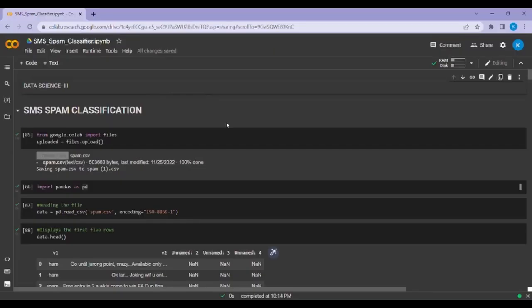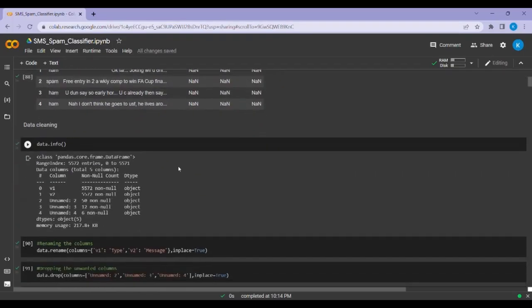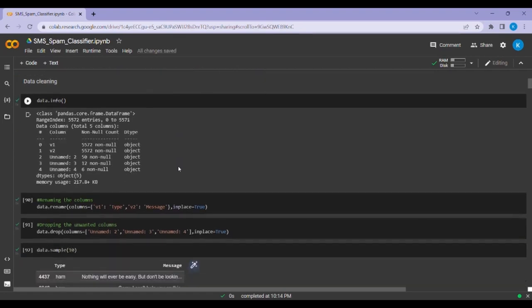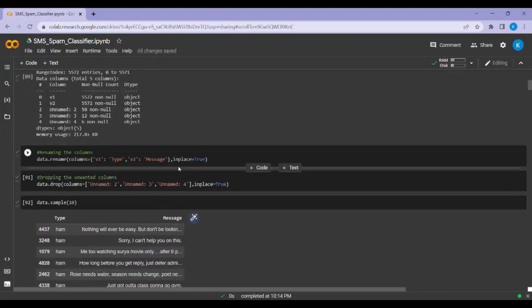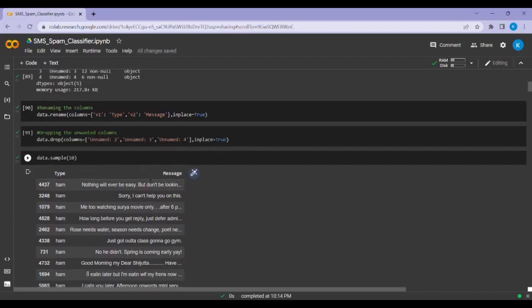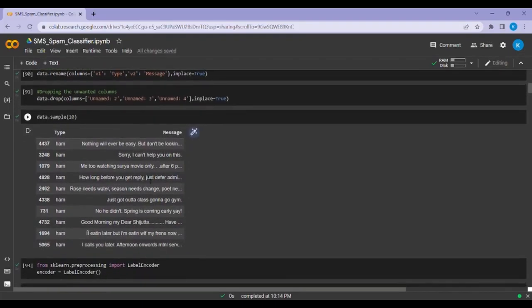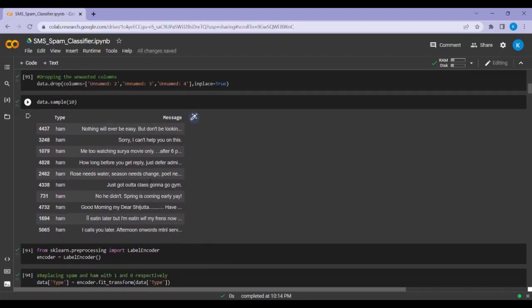Now, I am going to explain data cleaning and EDA from the given code. Data.info reads the columns of the given dataset. Then we rename the column v1 as type and v2 as message. In the next step, we drop the unwanted columns Unnamed 2, 3, and 4, which have majority null values.